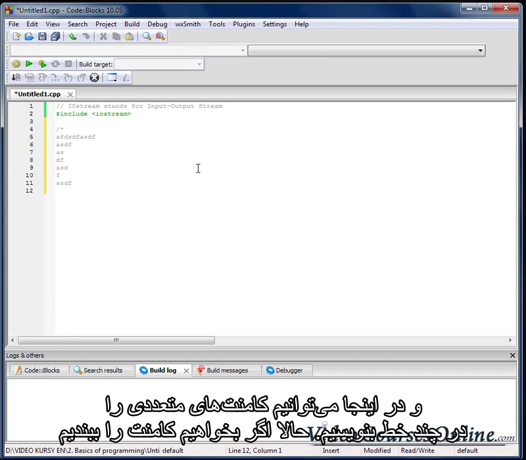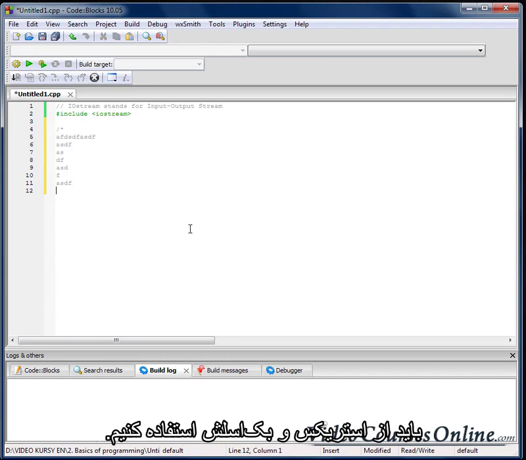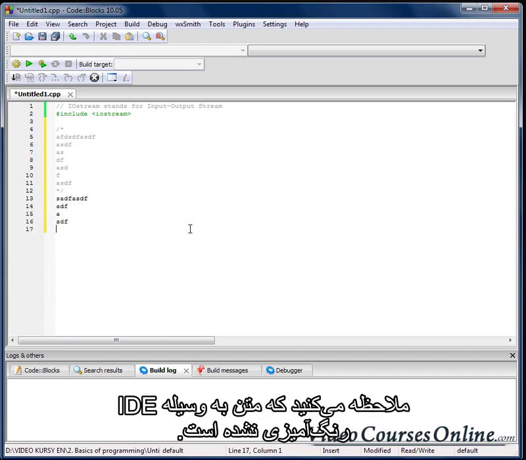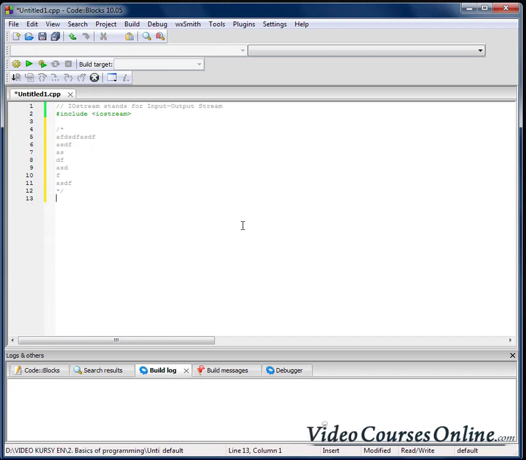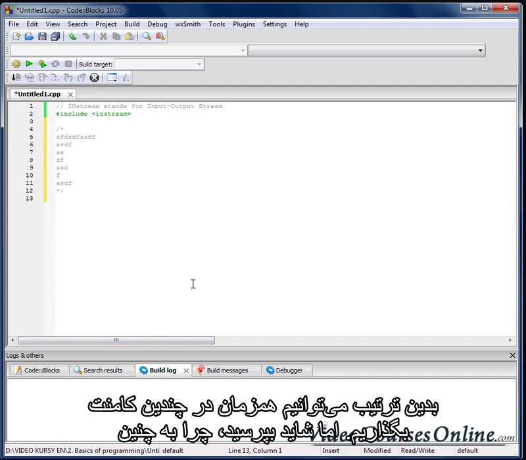And now if we want to close that comment, we have to use the asterisk and then slash. Now as we can see, that text is not being colored by our IDE. Okay. So that way it lets us comment many lines at once.